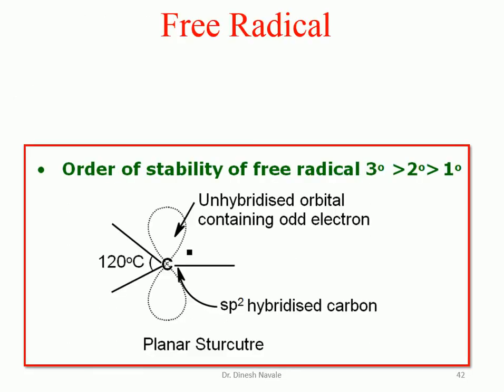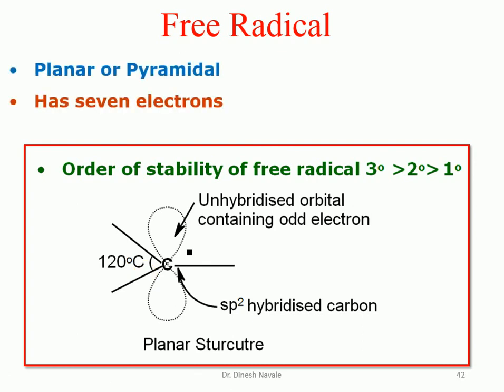If we look at the stability of free radicals, the order of stability is: tertiary free radical is more stable than secondary, then primary, then the methyl free radical. And it has the odd electron in the unhybridized orbital, on an sp2 hybridized carbon atom with a 120 degree bond angle. So how are we going to decide the stability of the free radical?